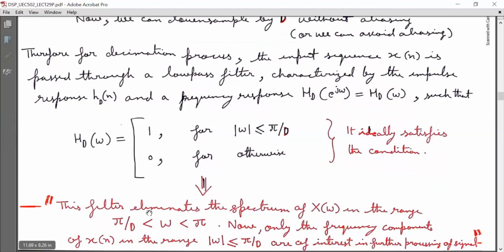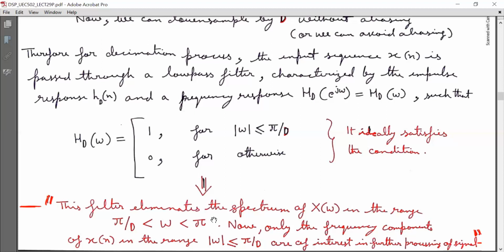This filter eliminates the spectrum of X(omega) in the range omega lying between pi by D to pi. Now only the frequency components of x(n) in the range magnitude omega less than pi by D are of interest in further processing of the signal, because we are using this range for the low pass filter, that is omega less than or equal to pi by D, for which H_D(omega) has amplitude response 1.